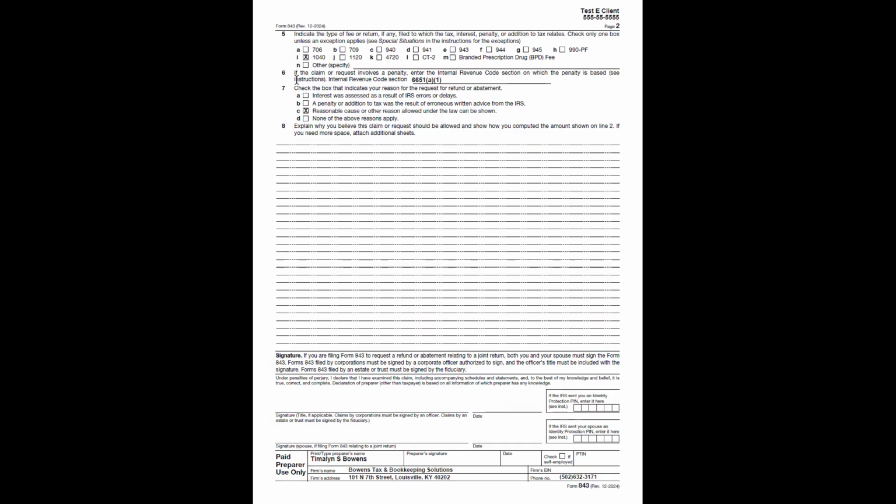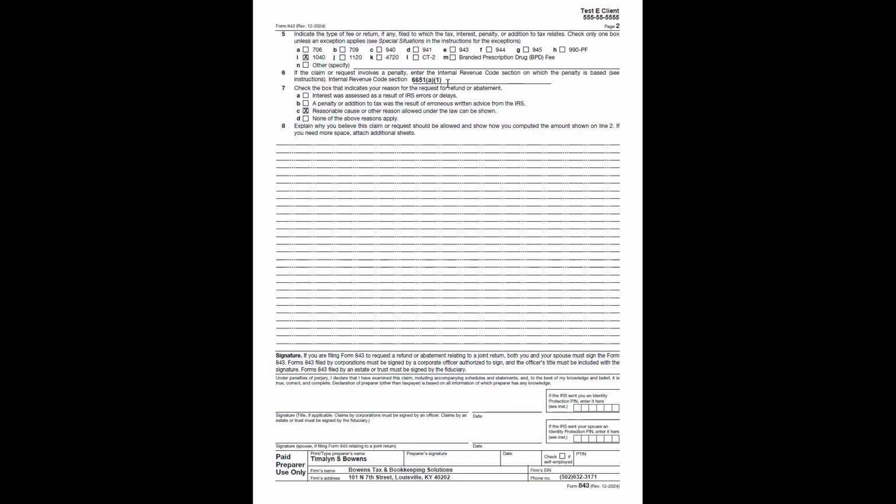Now, the IRS wants you to understand what you're requesting, where it is in the revenue code, where it discusses this penalty, and the potential removal of it. So here it says if the claim or request involves a penalty, enter the Internal Revenue Code section on which the penalty is based. So here, because it's failure to file, that's covered in section 6651(a)(1). Now, if that's the penalty you're facing, cool.